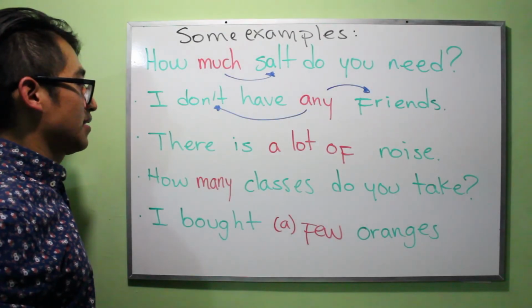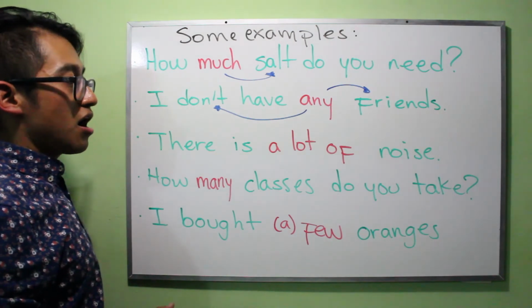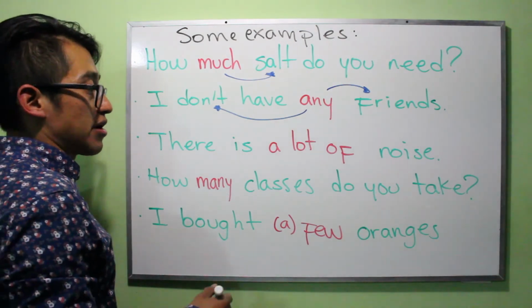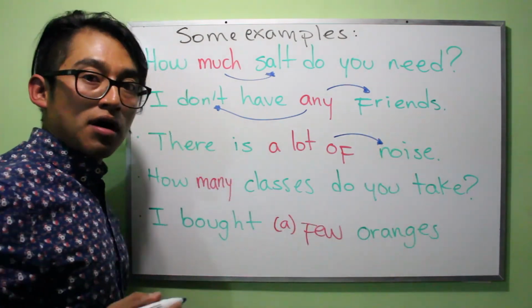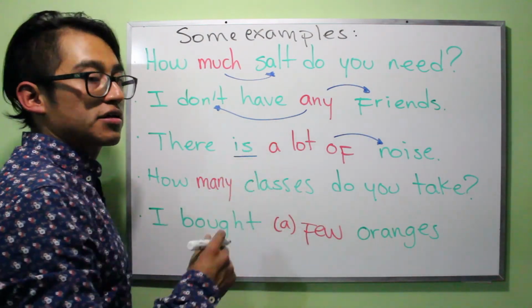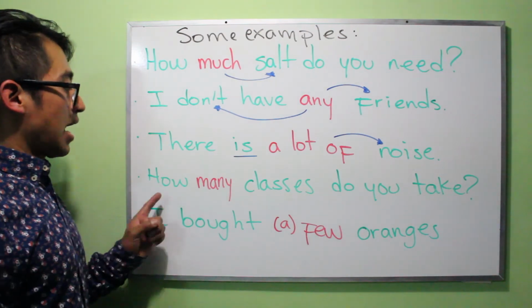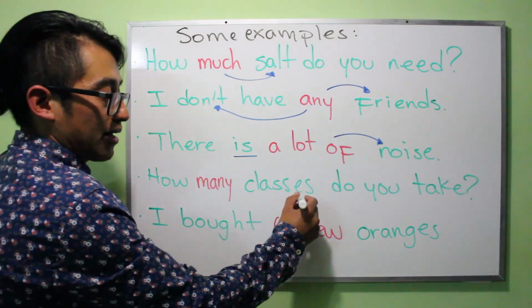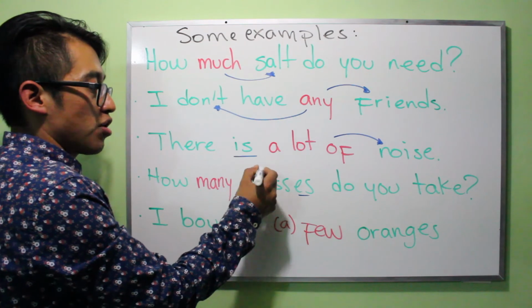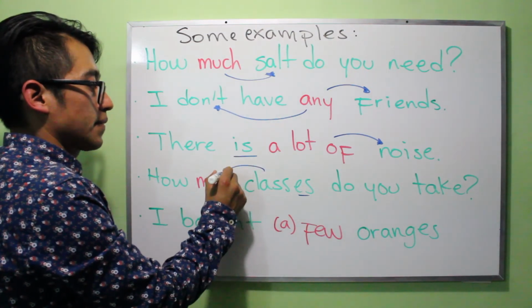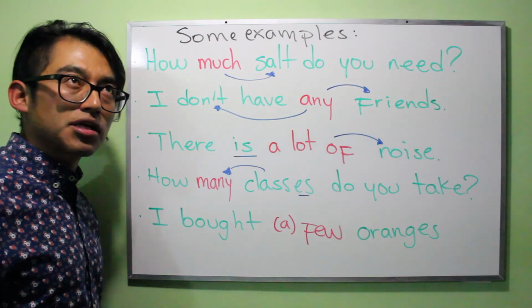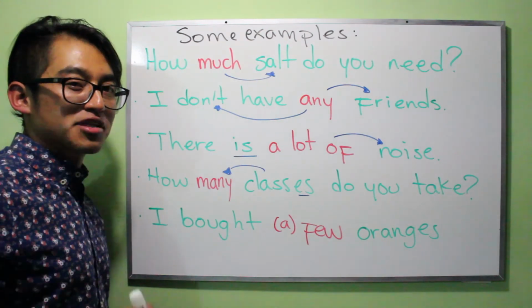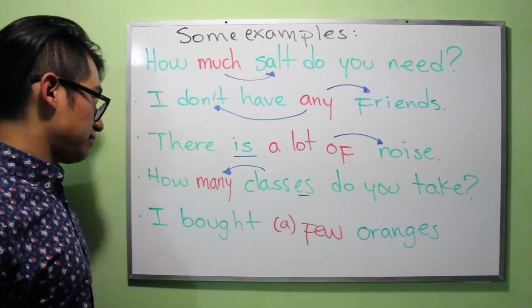Okay. Now, there is a lot of noise. Perfect, right? Because a lot of is also used for uncountable nouns. That's why it appears in here. Okay? How many classes do you take? Classes, it's a plural. So that's why we're using many in here. How many classes do you take? ¿Cuántas clases toma? I think that you have like 7, right?